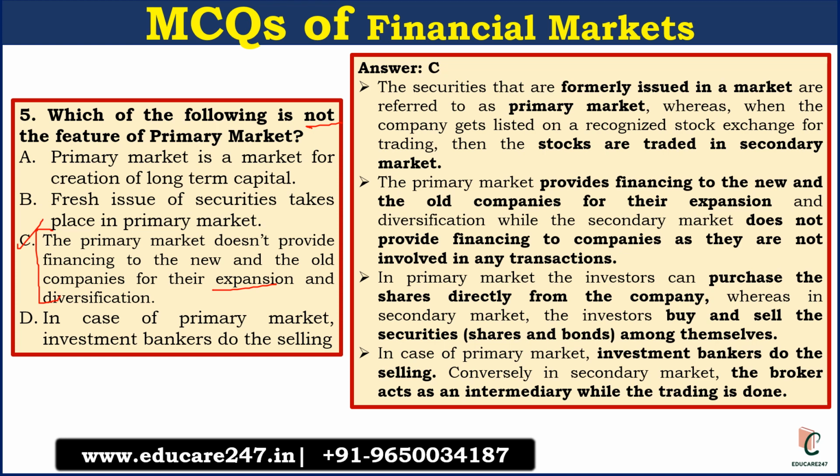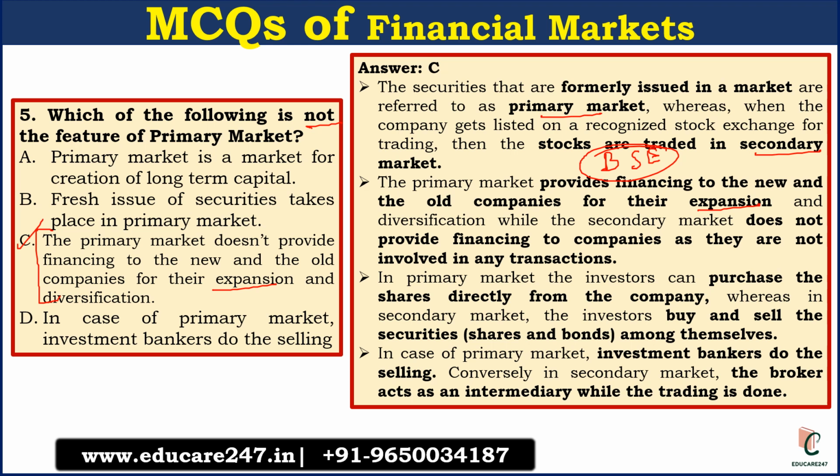Let us discuss the difference between primary market and secondary market. The securities that are formally issued in a market are referred to as primary market, whereas when the companies get listed in a stock exchange, the stocks are traded in secondary market. So basically BSE, Nifty, New York Stock Exchange, those are secondary markets where listed companies' stocks will be traded. Primary market provides finances to new and old companies for their expansion and diversification. In contrast, the secondary market does not provide finances to companies as they are not involved in any such transaction.